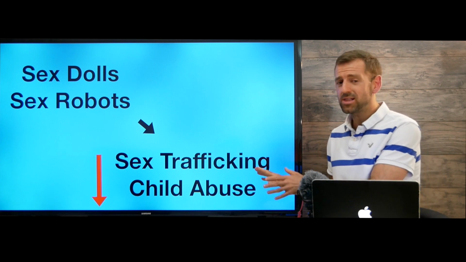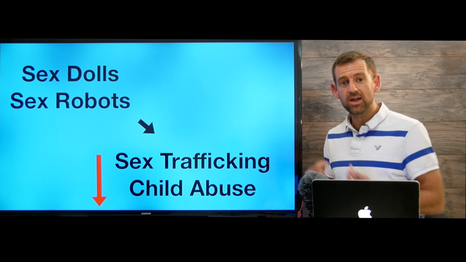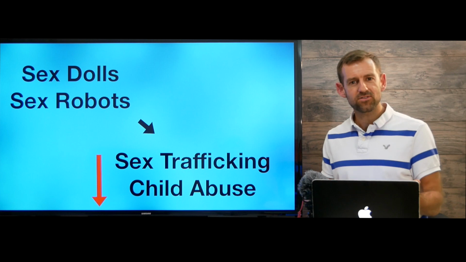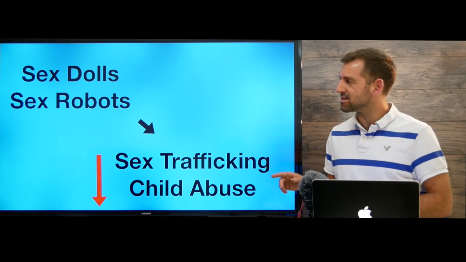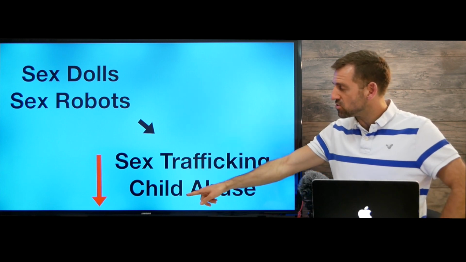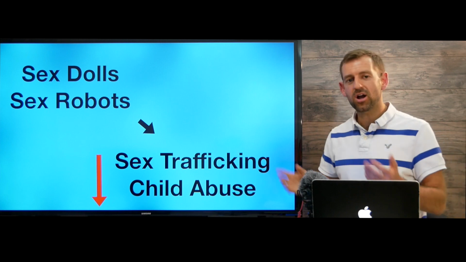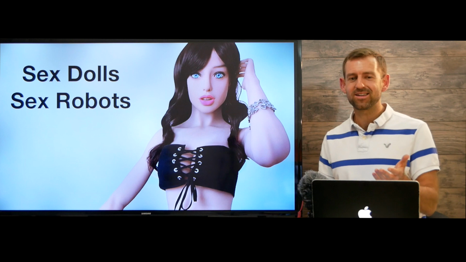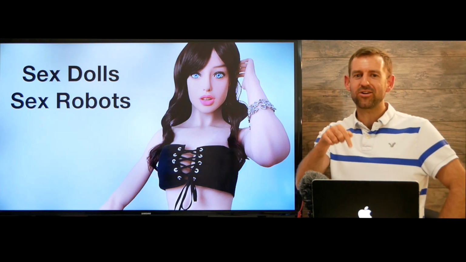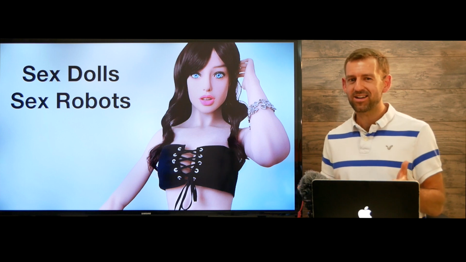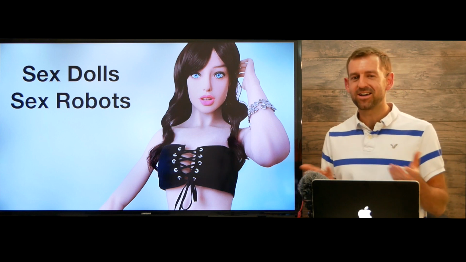This is actually a really big problem in the world. In our world today, you can buy a sex slave. That's crazy. That's a real tragedy. So his idea is that sex dolls and sex robots will help to reduce sex trafficking and child abuse. What do you think of that? I want to know your opinion. Let me know what you think right down there in the comments, and I might play the devil's advocate, okay? I'll try to take the opposite side of the argument.